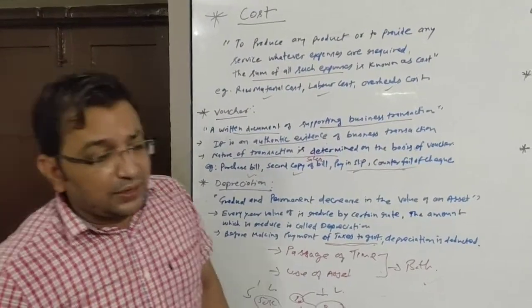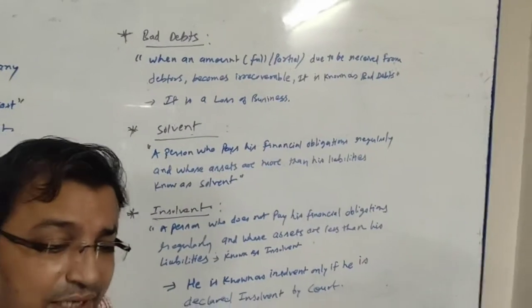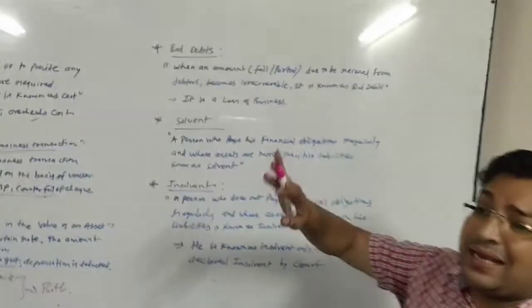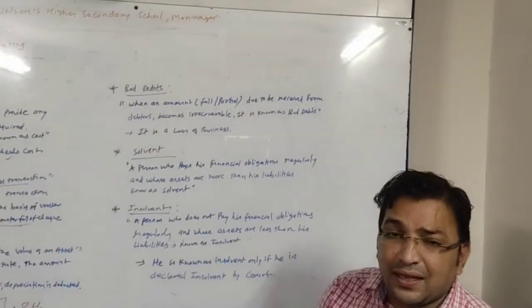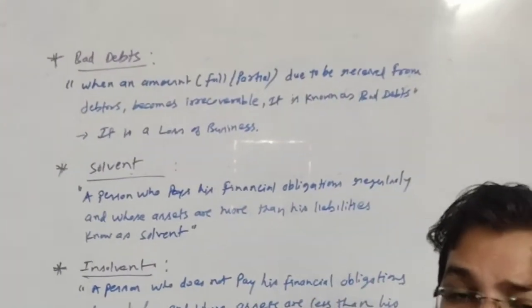Let's move to another topic, bad debts. What are bad debts? An amount which becomes irrecoverable, and normally from debtors. Debtors are those to whom we sell goods on credit.